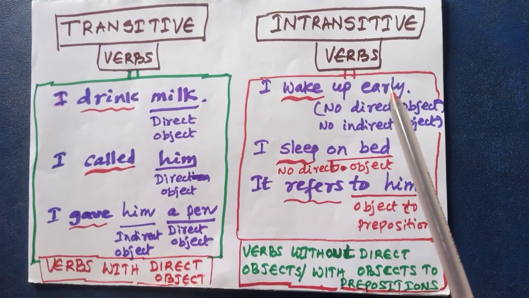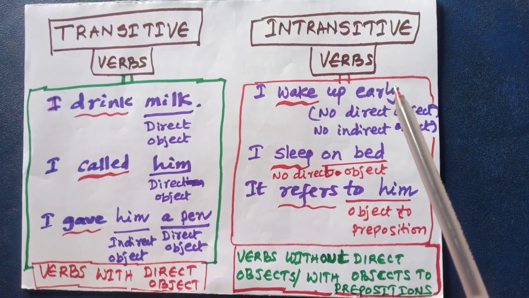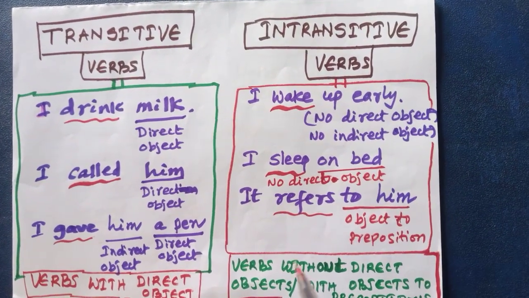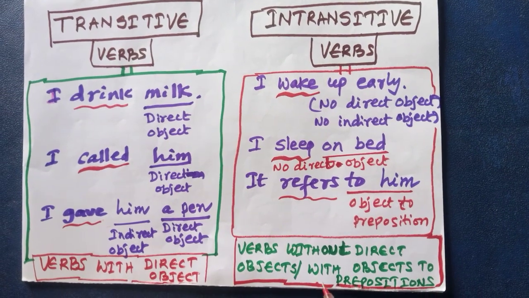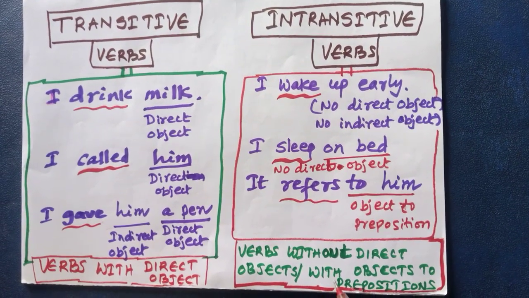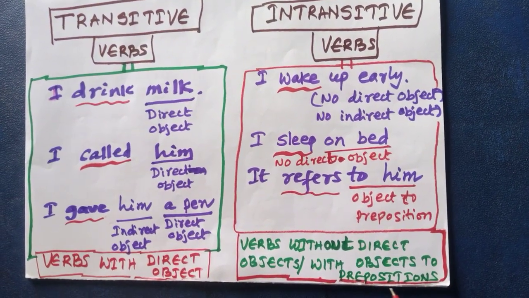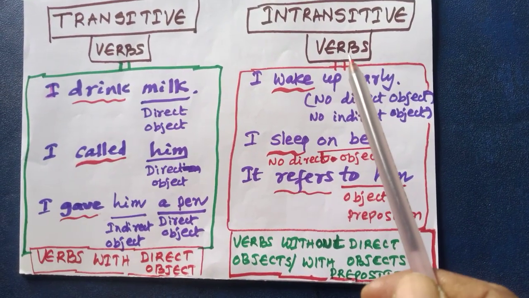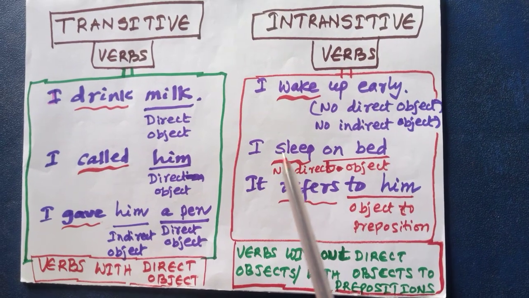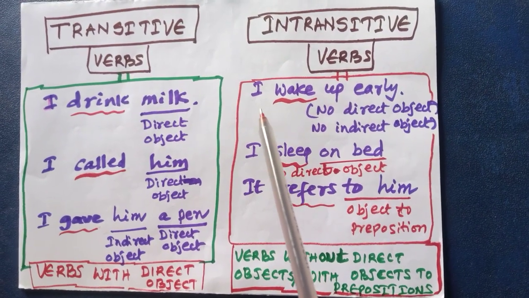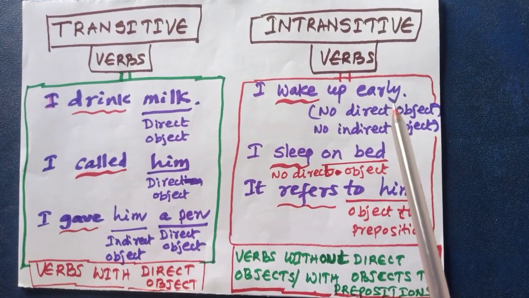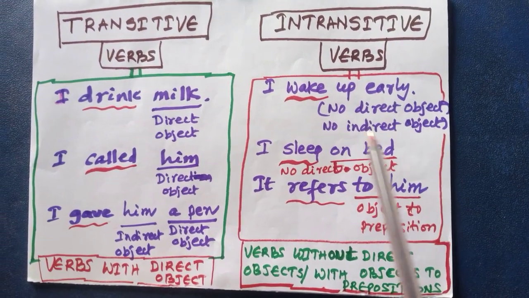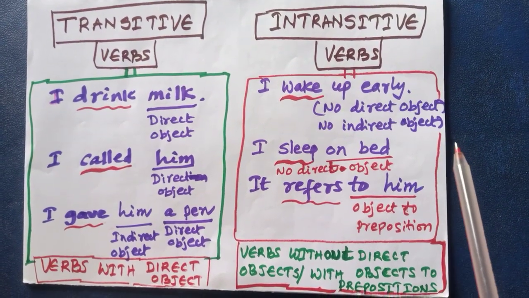On the other hand, if you don't find verbs with direct objects, that means the verbs without direct objects or the verbs with objects to prepositions, then those verbs are called intransitive verb. Look at this example. I wake up early. Here there is no object at all. No direct object, no indirect object.